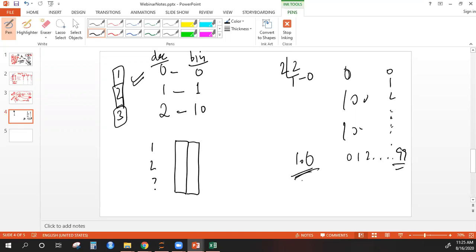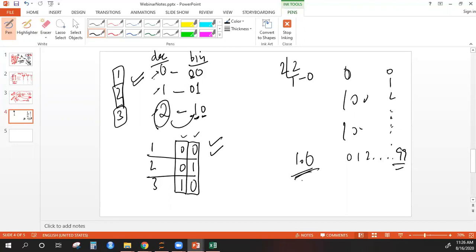So for row number 1, it's 0 here. I can write 0, right? 1 means 0, 1, 0 means 0, 0. So I'll write 0, 0 and 0, 1 and 1, 0. So these are the new columns that we will have with respect to these label encodings. Now what is important is which highest number gives you how many digits. The highest number will decide how many new columns you will have, not the other numbers.